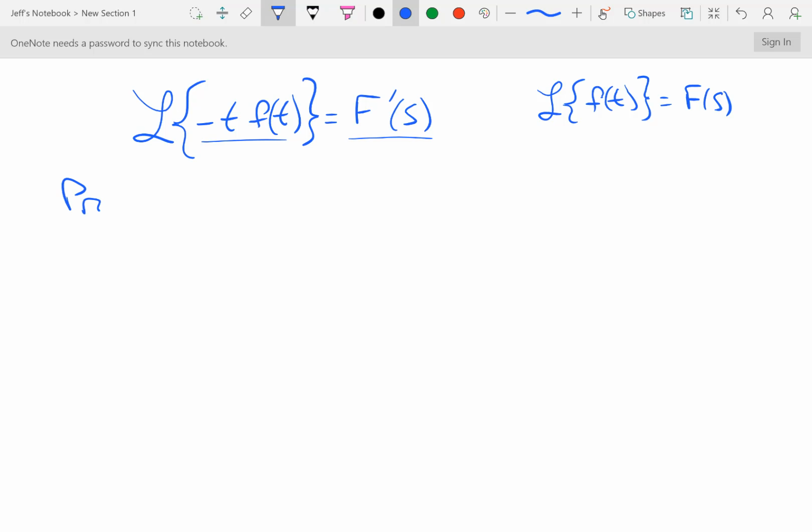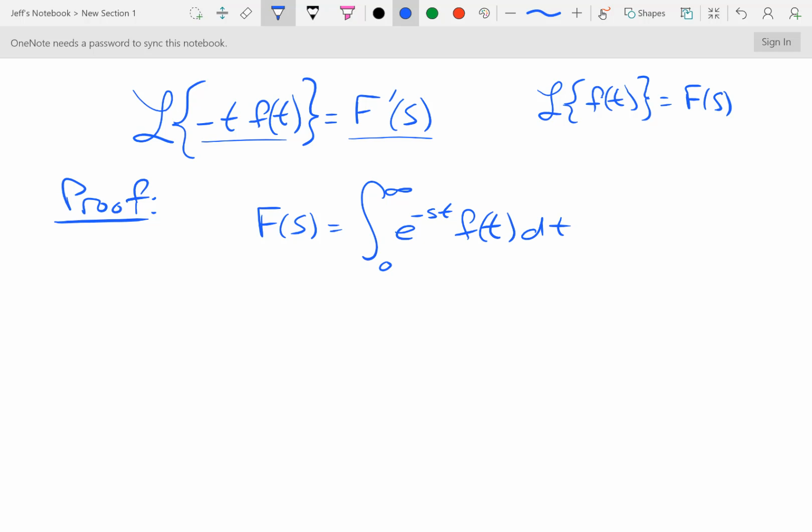So we'll look at a proof of this, and the proof, to me, is not necessarily obvious. There are lots of Laplace transform proofs that I know off the top of my head, but this one I had to kind of look up and remind myself, because this one to me isn't as obvious. So the idea is that we're going to go back to the definition. That is that the Laplace transform is equal to the integral from 0 up to infinity of e to the negative st times f of t dt. So that is just the definition, day one of Laplace transforms. That is what we came up with.